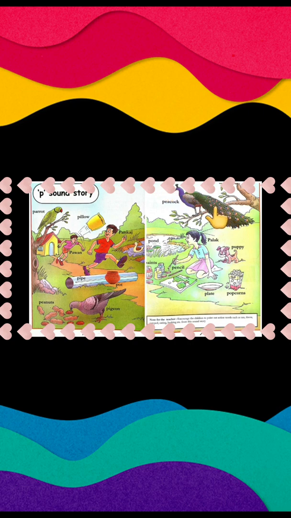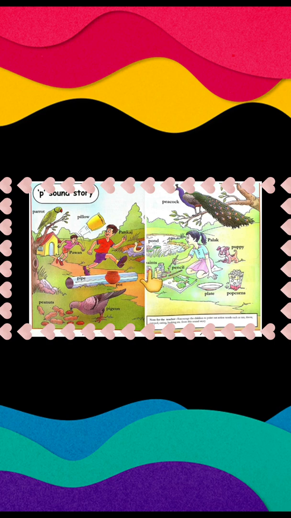A peacock was looking at the ducks in the pond. Peacock क्या कर रहा था? क्या देख रहा था? Ducks को देख रहा था. कहाँ पे? Pond में. Near the pond, मतलब pond के पास.